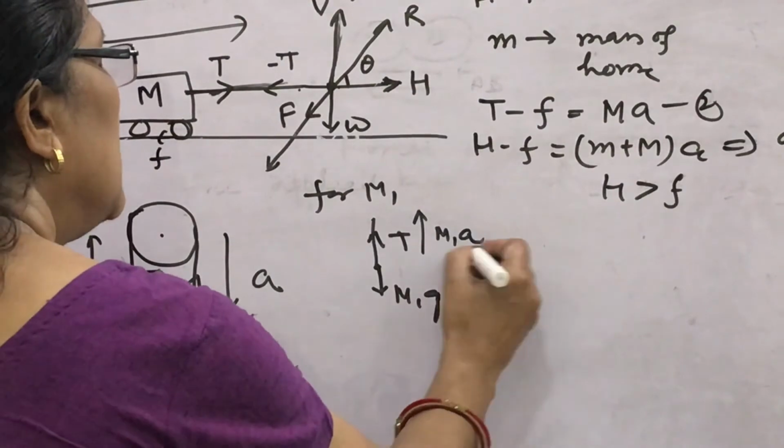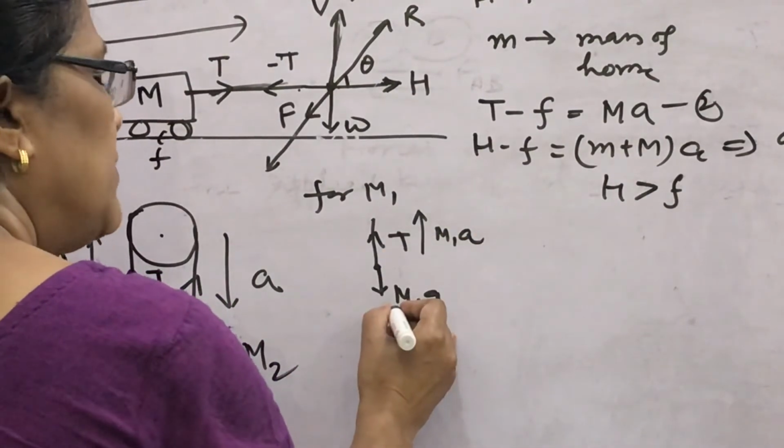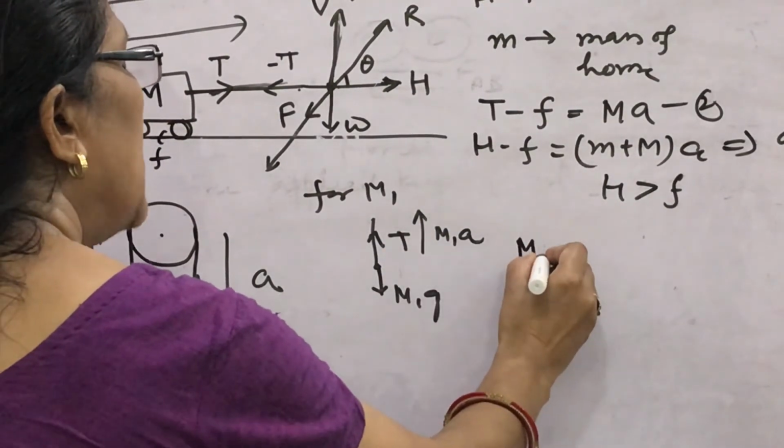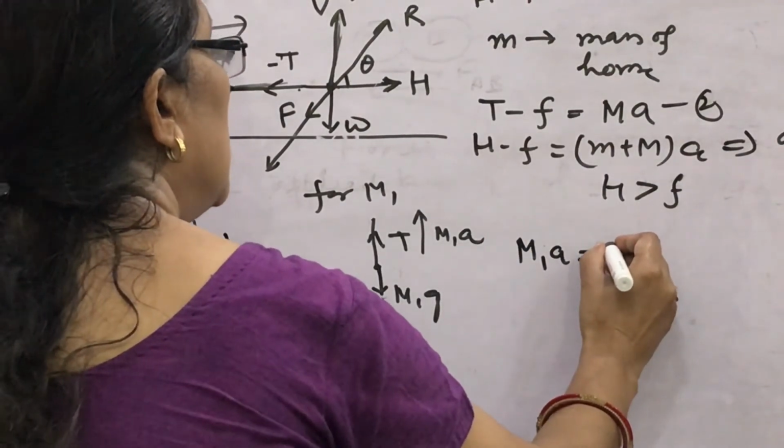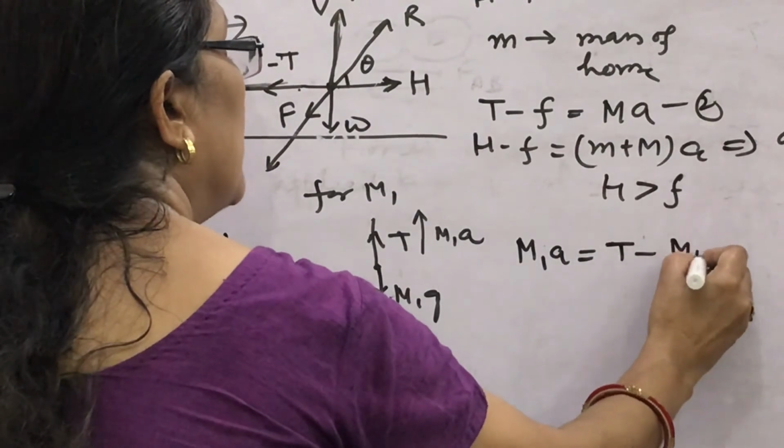What will you write here? This is positive and this is negative. Then what will you write here? This m1a is the resultant of T minus m1g.